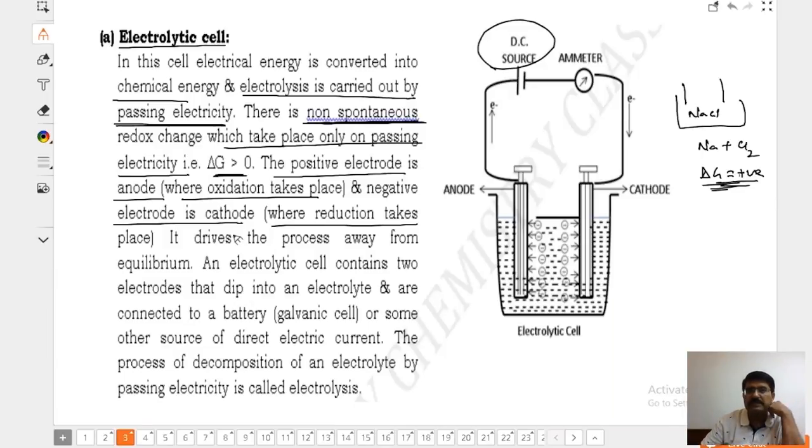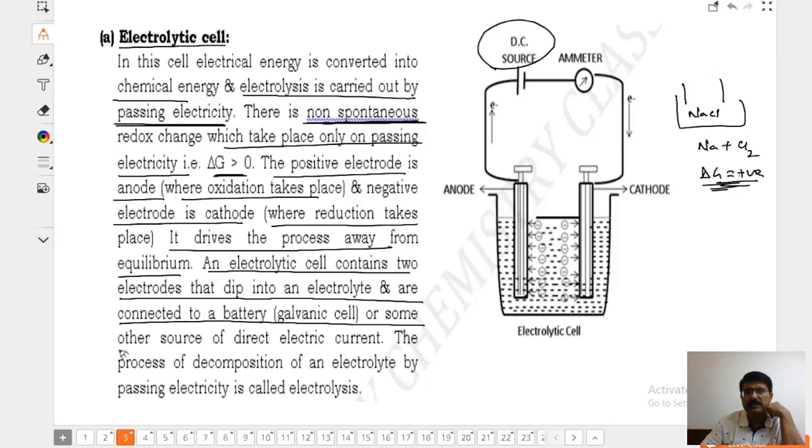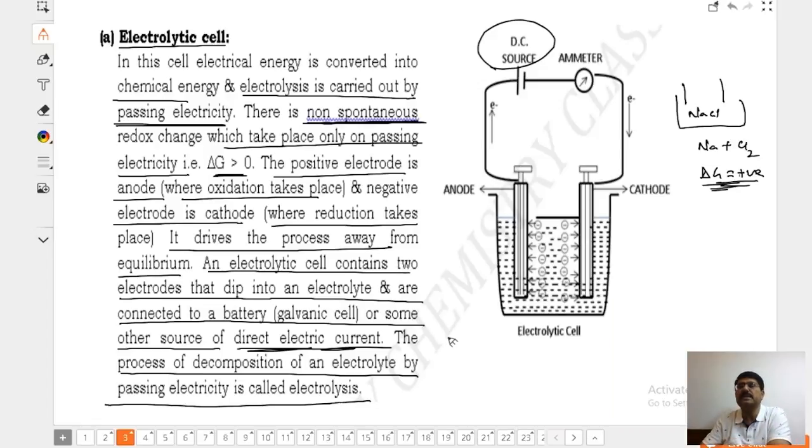It drives the process away from equilibrium. An electrolytic cell contains two electrodes that dip into electrolyte and are connected to a battery or some other source of direct electric current. The process of decomposition of electrolyte by passing electricity is known as electrolysis. Just read it. I do not want you to memorize anything right now.